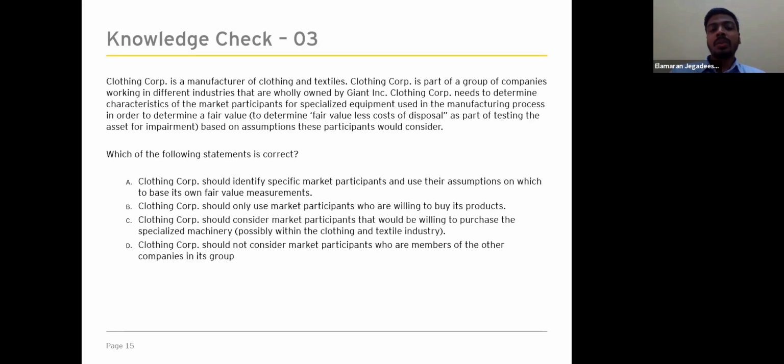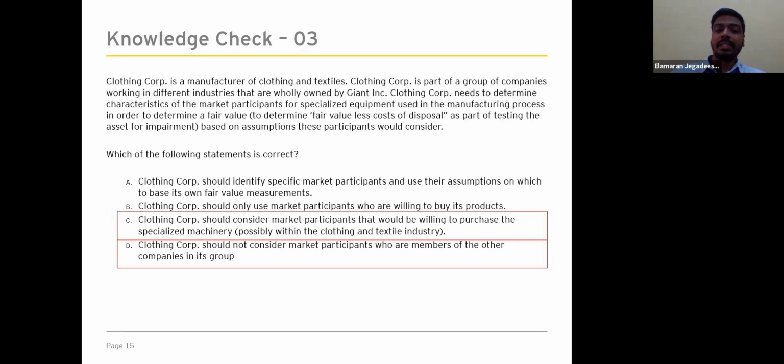Statement C, Clothing Corp should consider market participants that would be willing to purchase the specialized machinery. Willingness to participate is one of the characteristics of market participants, so statement C is correct. And statement D, Clothing Corp should not consider market participants who are members of other companies in its group. This is also correct, independent of the others. Therefore, statements C and D are the correct answers.